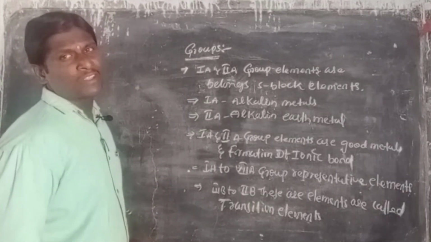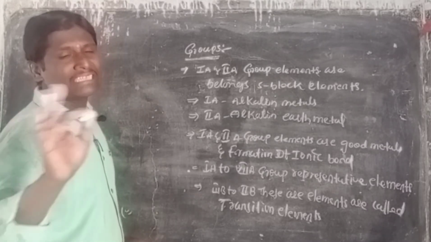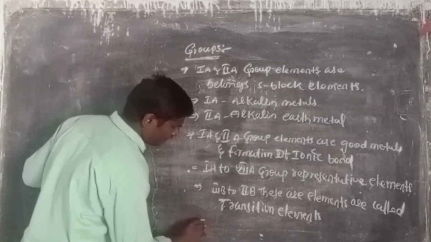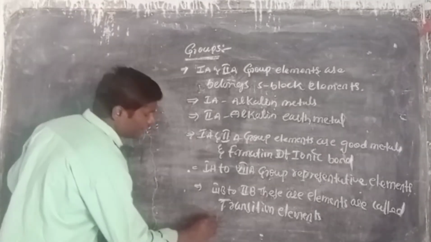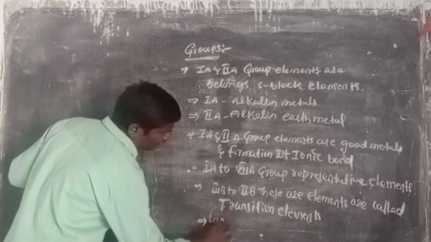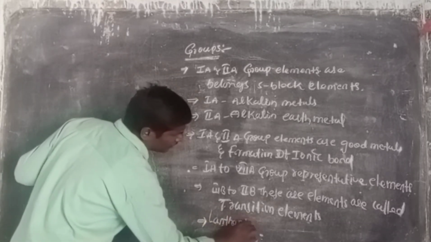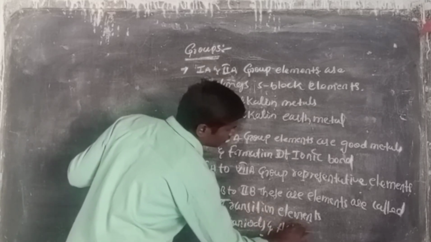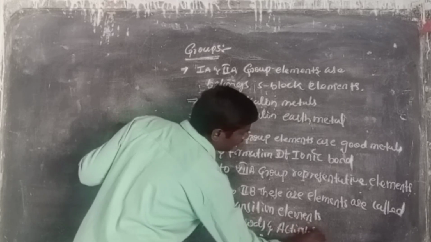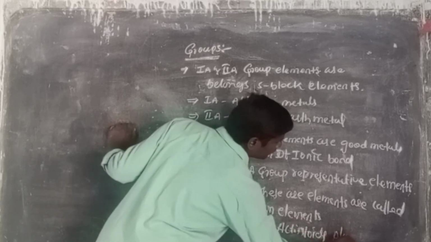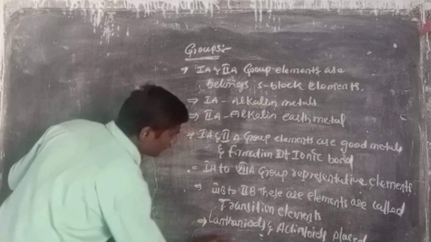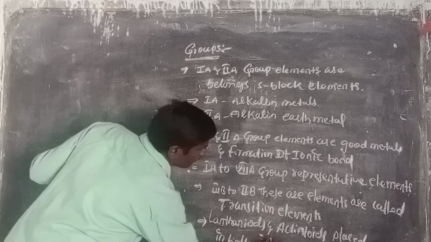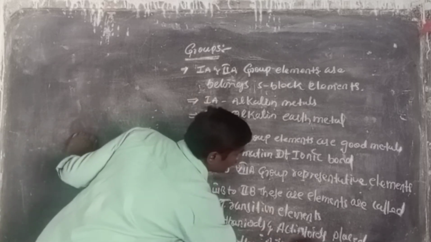Now the last one, lanthanoids and actinoids. Lanthanoids and actinoids are present at the bottom of the periodic table. Now write here, lanthanoids and actinoids placed at the bottom of the periodic table.